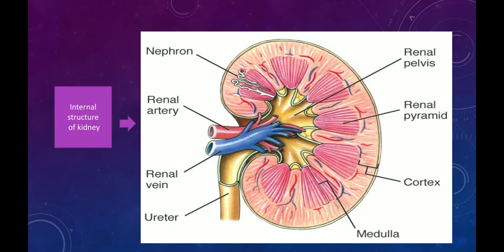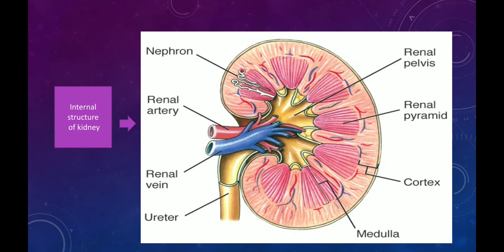Now the internal structure of kidney basically consists of two main regions. First one is cortex, while the second one is the medulla. The dark brown outer region of kidney is called cortex, while the inner region is called renal medulla.